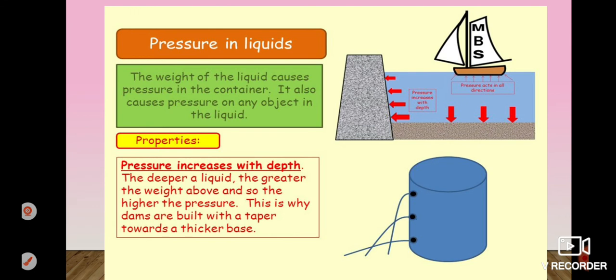So pressure in liquids increases as the depth increases. Okay. The deeper a liquid, the greater the weight above, and so the higher the pressure. This is why dams are built with a taper toward a thicker base.